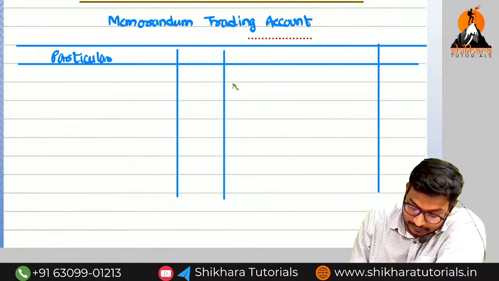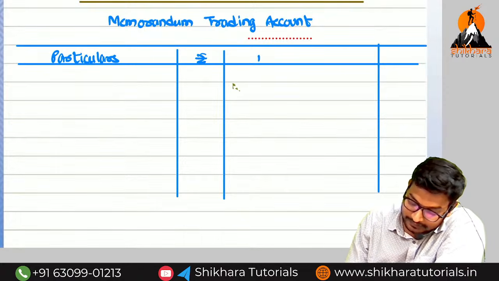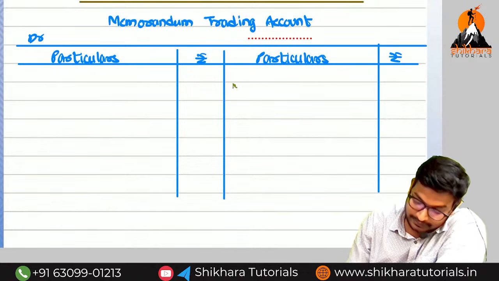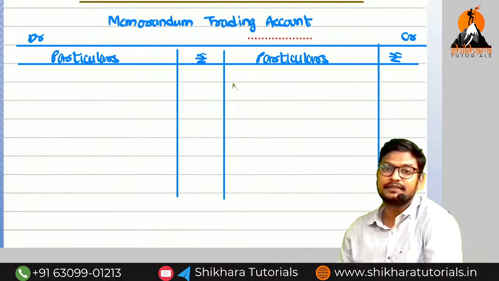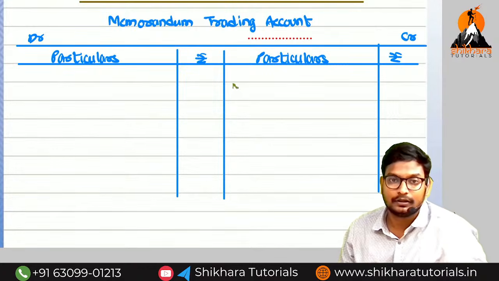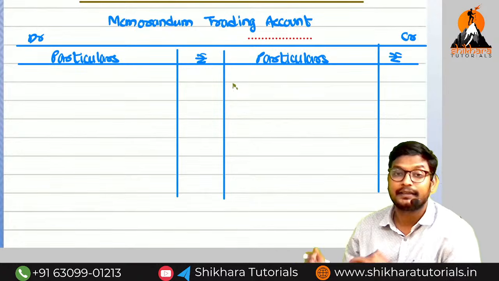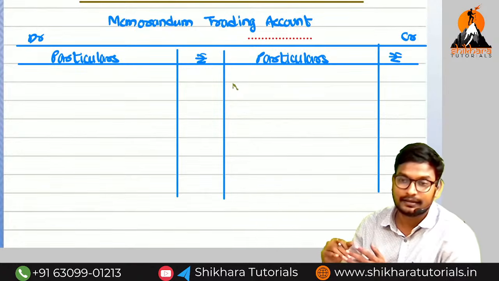Particulars, amount, rupees, and particulars, amount, rupees, Dr. and Cr. Sir, the previous year closing stock will be the current year opening stock. Have we done the previous year closing stock correctly or wrongly, amma? They have done it wrong, but we have made it correct.